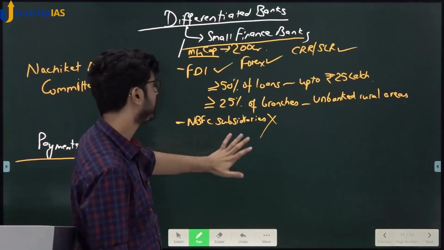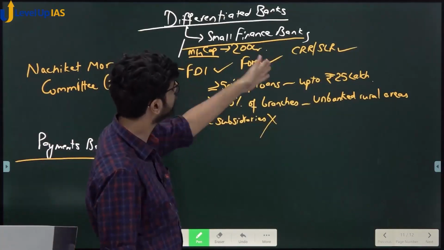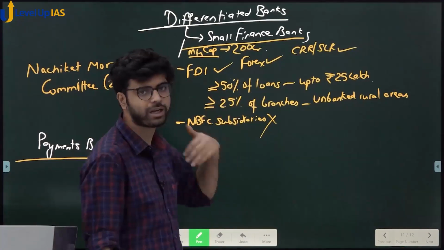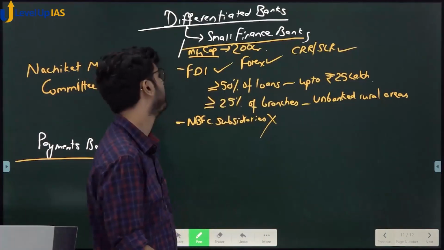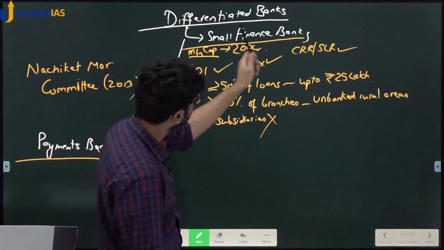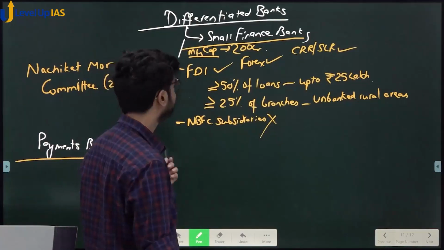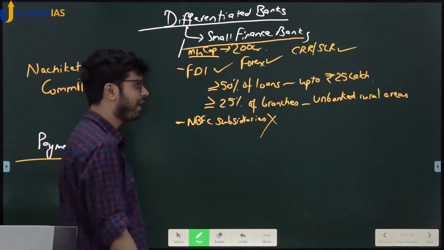These are the objectives. At least 25% branches have to be in unbanked rural areas. At least 50% of the loan should be up to 25 lakh, not more than that. You can give above that, you can give big loans, but at least small loans should be given. I have written loans here. Okay, they can take FDI, they can deal in forex, they have to maintain CRR, SLR, they have to do everything. The only thing is they cannot venture into NBFC business. They cannot establish a subsidiary which is a non-banking financial company.